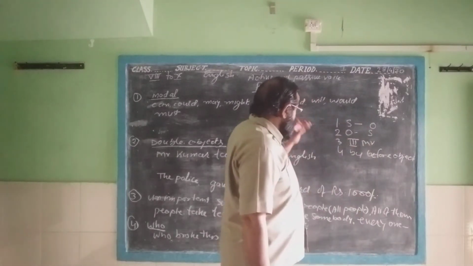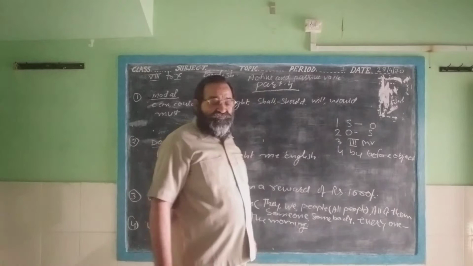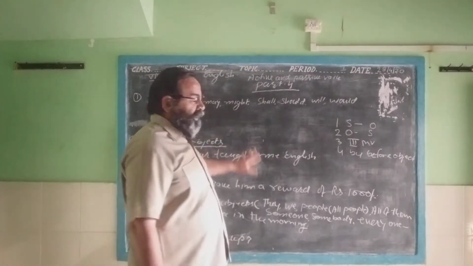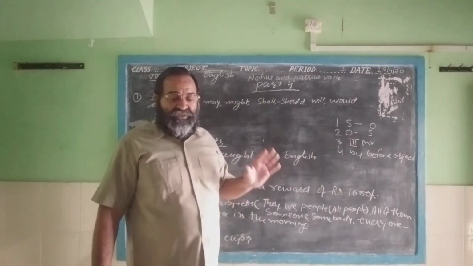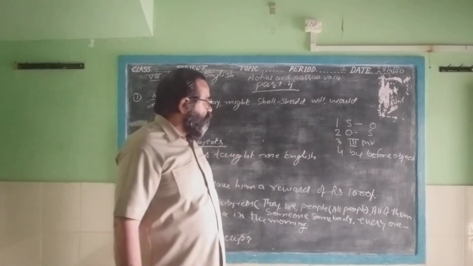Now, when you find the modal verb, you use only the word be after the modal verb.